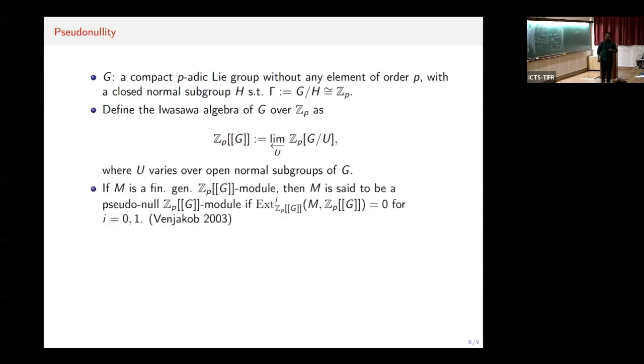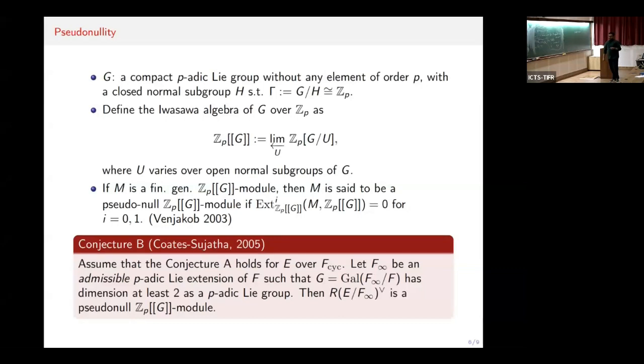Let me define what a pseudonull Λ(G)-module is. So if M is a finitely generated Λ(G)-module, we say that M is a pseudonull Λ(G)-module if the Ext groups, Ext^i_{Λ(G)}(M, Λ(G)), vanish for i equal to 0, 1. So this is one of the definitions of pseudonullity. In particular, if Ext^0 vanishes, then one says that M is a torsion Λ(G)-module. In addition to that, if Ext^1 vanishes, then one says that the module is a pseudonull Λ(G)-module.